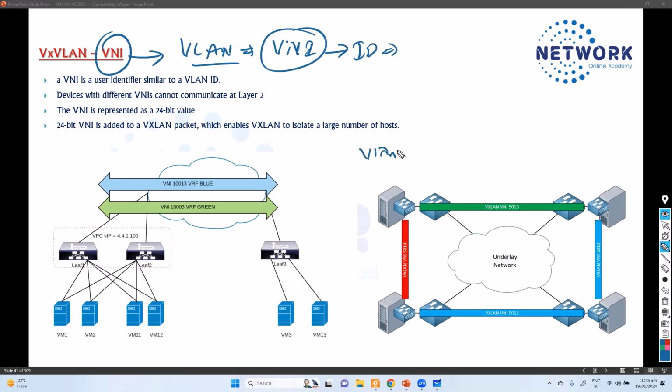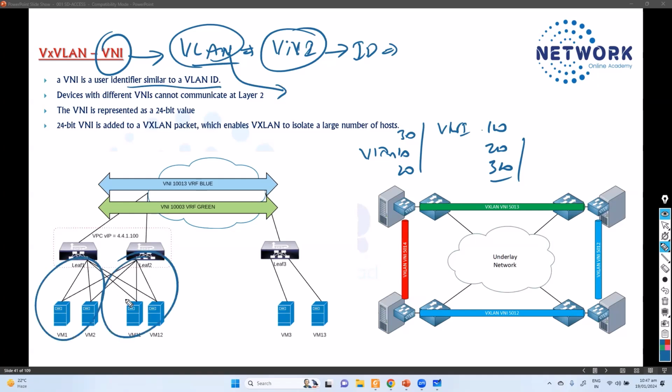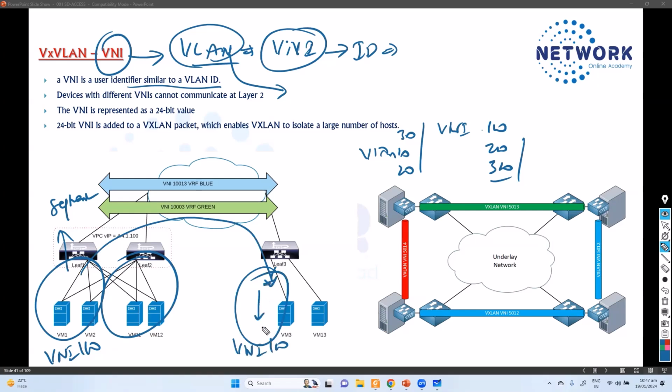We have a VLAN 10 and VLAN 20, VLAN 30. Similar way, we have a VNI 100, 200, 300. Like that, we can create VNIs. So what is the purpose? It serves as a unique ID, which means every network segment you create, if I say it belongs to the VNI 100, needs to communicate with other devices within the same VNI. So there must be a unique ID given.